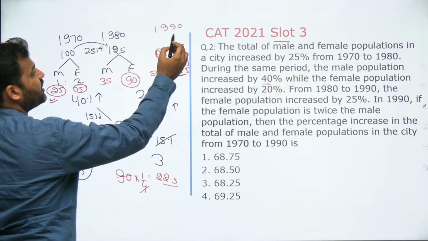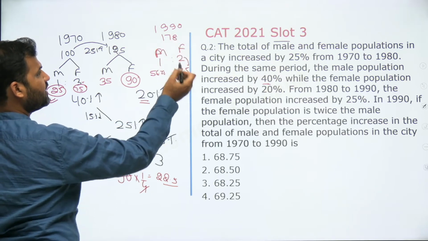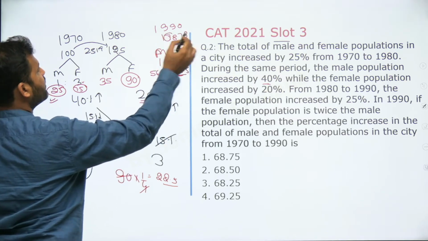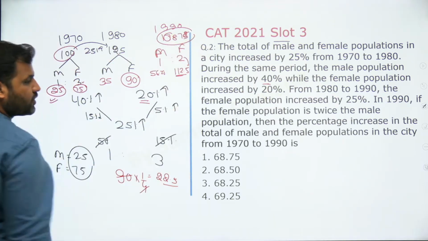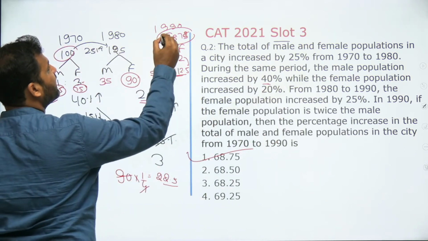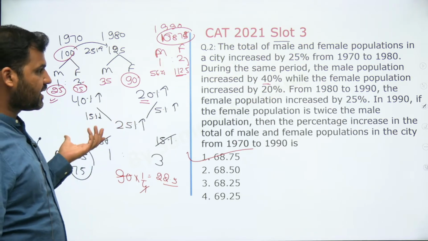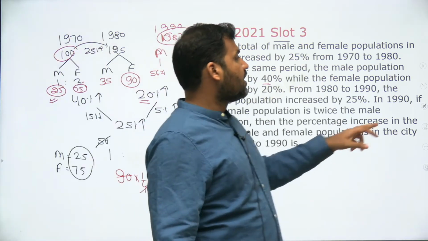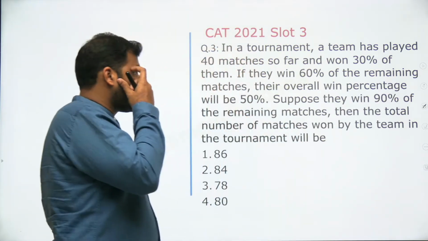So total population here would be 168.75. So total population यहाँ 100 था, total population यहाँ 168.75. So increment here you can see is 68.75%, and this is the correct answer to the question. This weighted average concept, you can say the allegation जिसको आप बोलते हो, right? Question की calculation को बहुत short कर देगा, आप बहुत easily question को answer कर सकते हो.